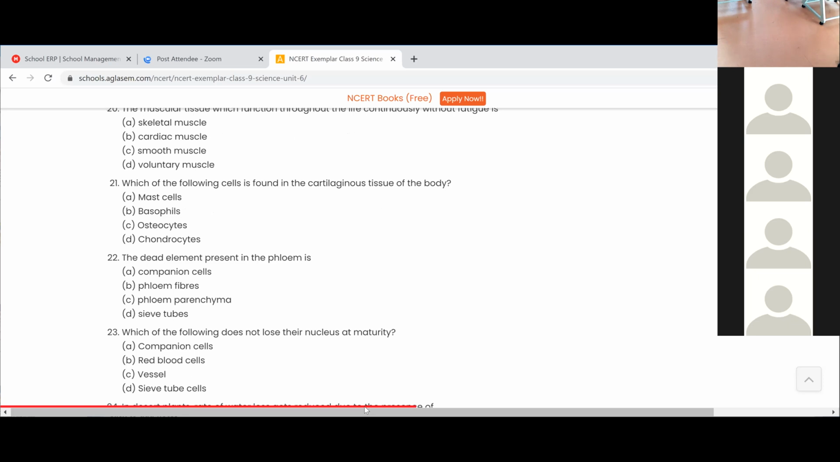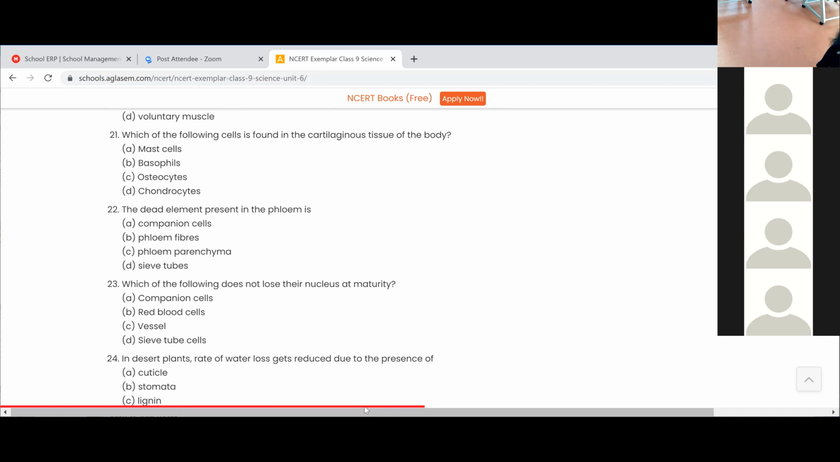What is 22nd? The dead element present in the phloem is. Dead element which is present in phloem. Ma'am, sieve tubes. Phloem fibers. Usually fibers.